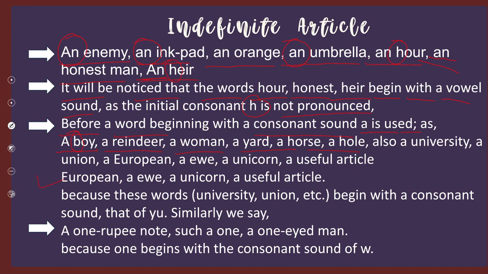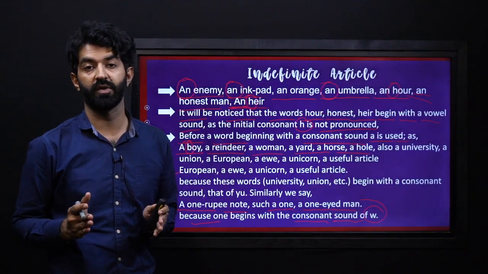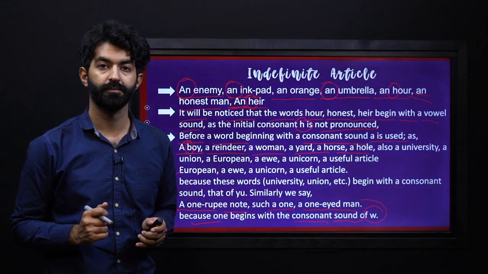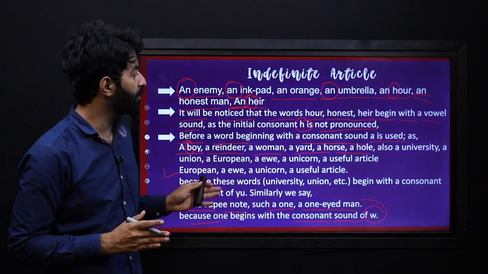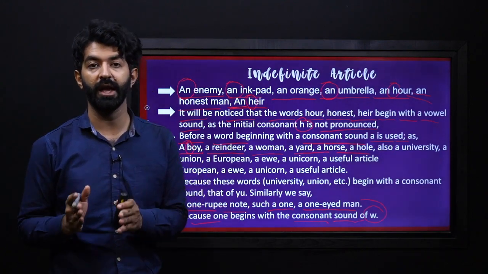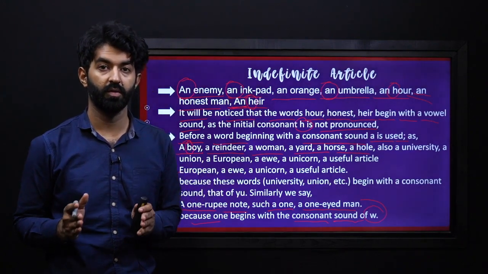So now a 1 rupee note, a one-eyed man, because 1 begins with the consonant sound of W. O is a vowel, but the sound it's giving is of W, that's why we will use the indefinite article a with it. So now the rules are clear about using an and a in their correct places.